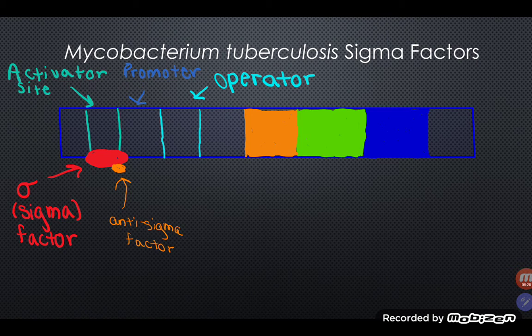This turns transcription off until the cell is once again placed in a specific situation where the genes are needed. These are just some examples of how regulation of gene expression is used in Mycobacterium tuberculosis in order to conserve energy and allow the organism to have the best chance at survival.